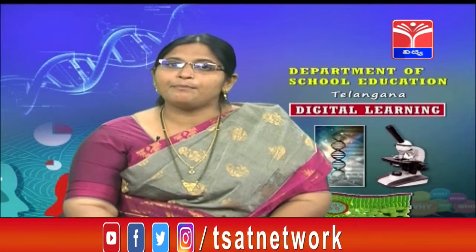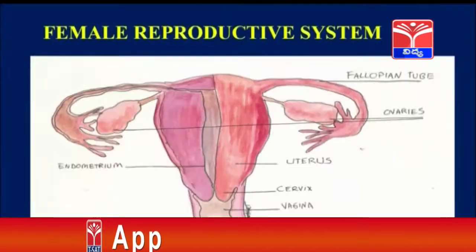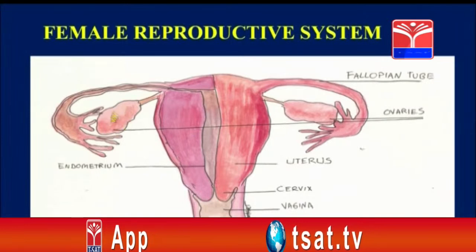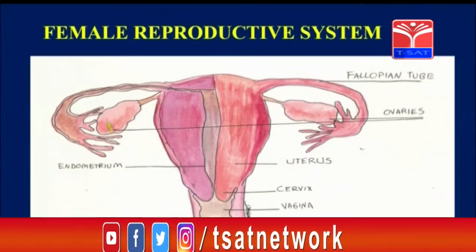Next, let us see the female reproductive system. So this is the female reproductive system. The female reproductive system includes one pair of ovaries. So these are a pair of ovaries. They are located in the abdominal cavity. Inside the ovaries, the ovum will be present.